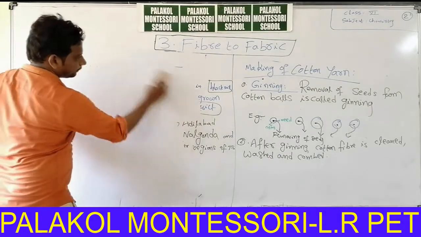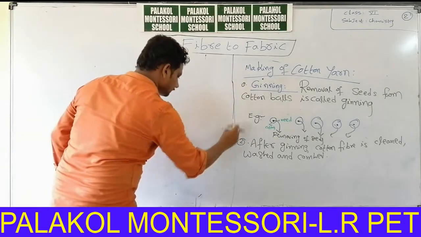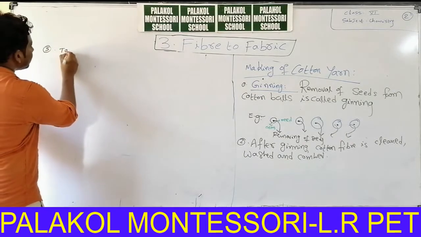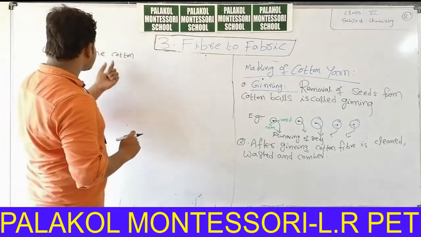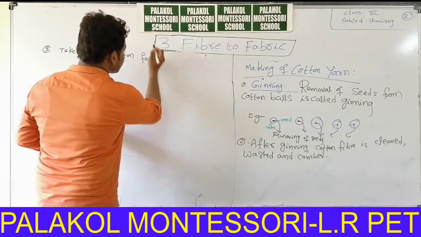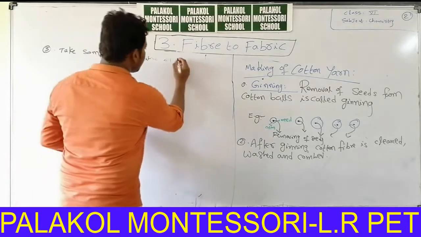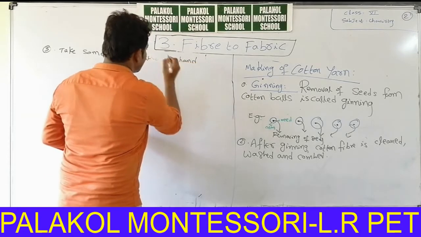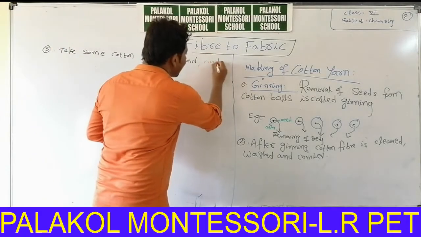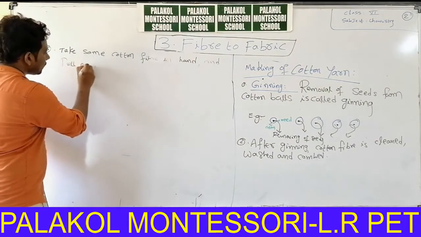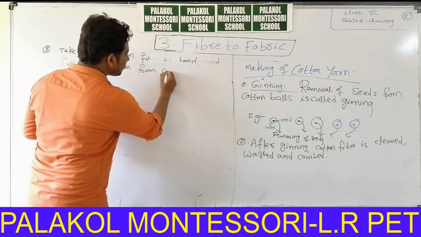Third point: take some cotton fiber in one hand, like this, and pull out the cotton from the cotton fiber.